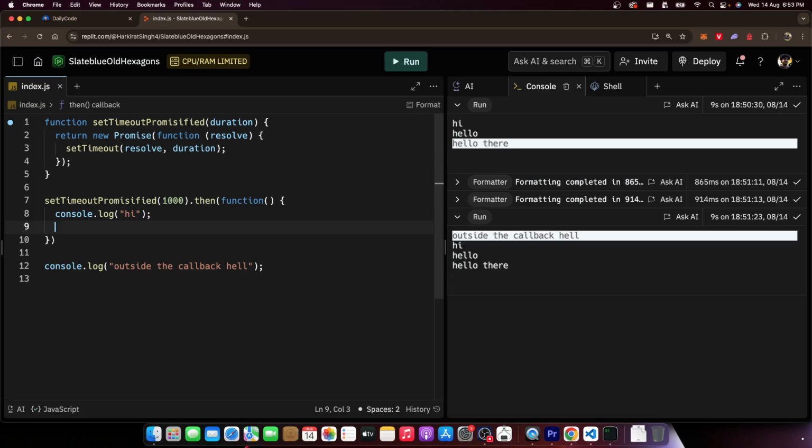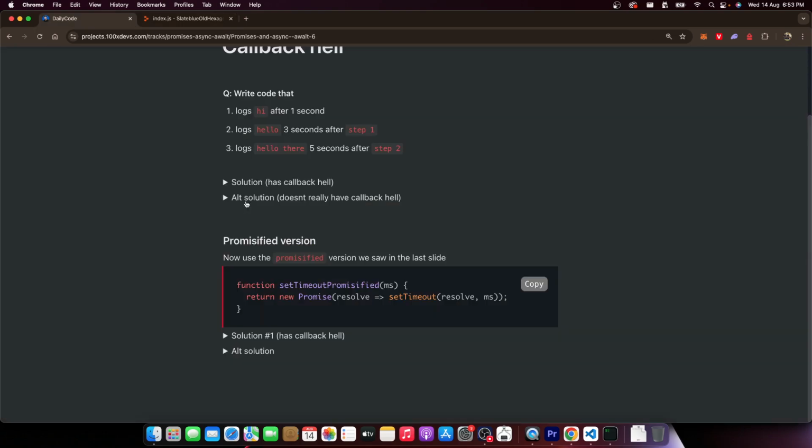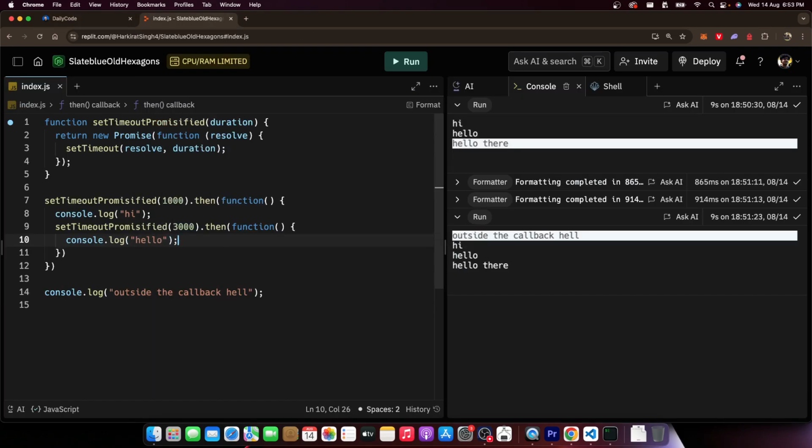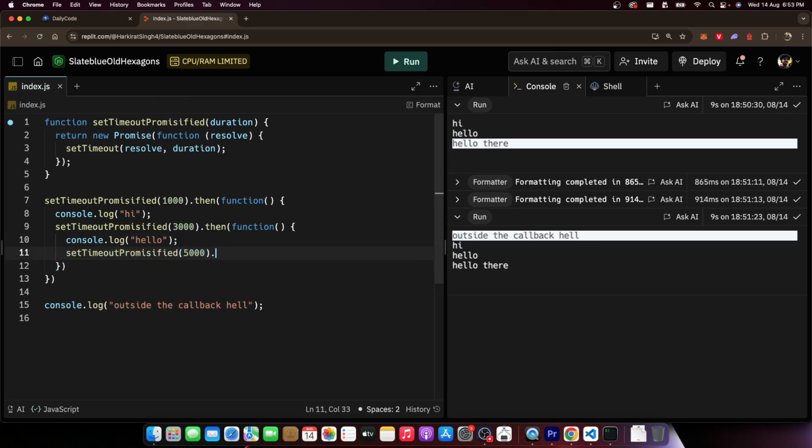And then same thing again, Harkirat. This looks like callback hell only, Harkirat. If you look at it, are we now not increasing? What was the second text? Hello. We are sort of inundating again, right? Set timeout promisified 5000 dot then.